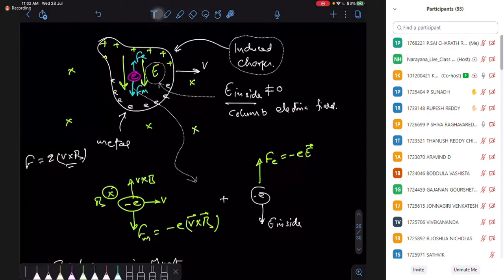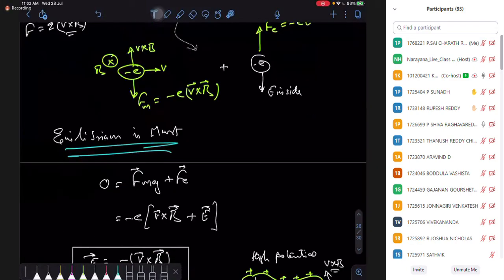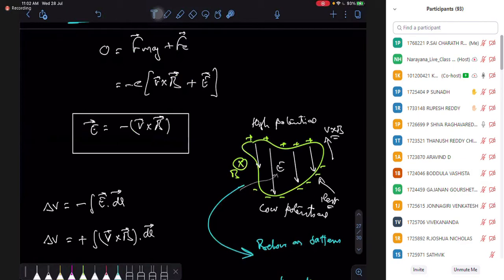So we can also think this way here. Opposite to the direction of V cross B, you have electric field. More exactly, the electric field is opposite to V cross B. So in the direction of V cross B, you have high potential, and opposite to V cross B, you have low potential.